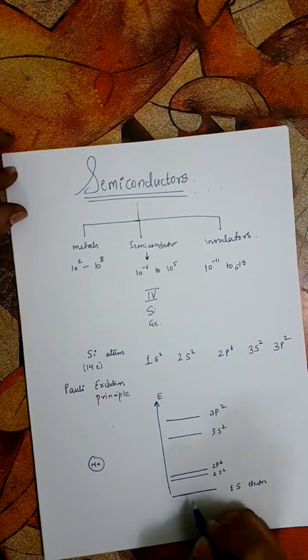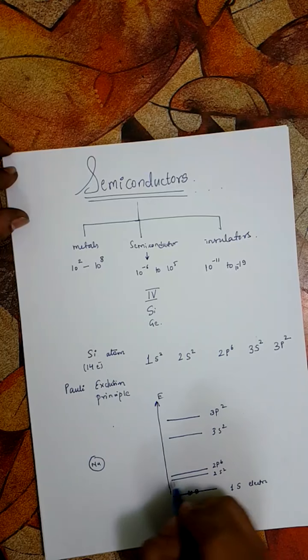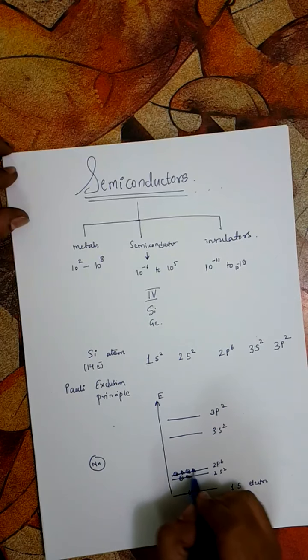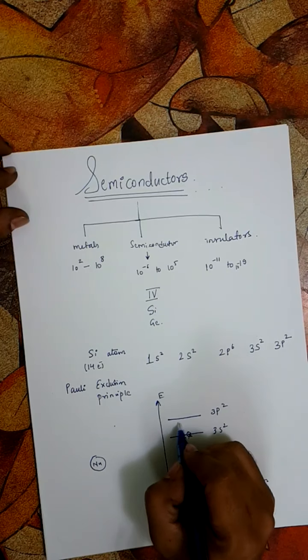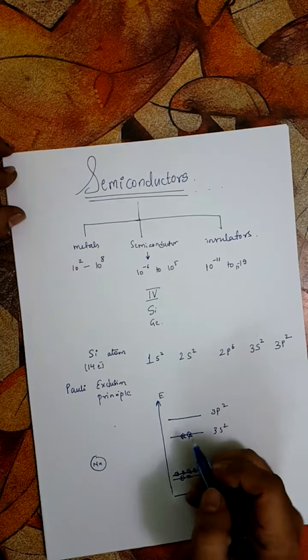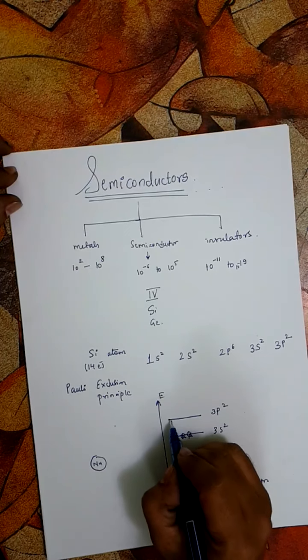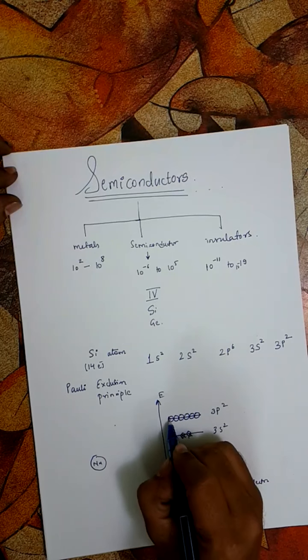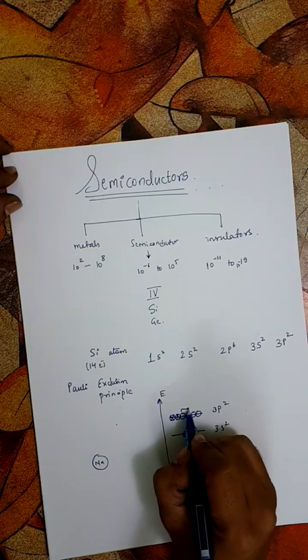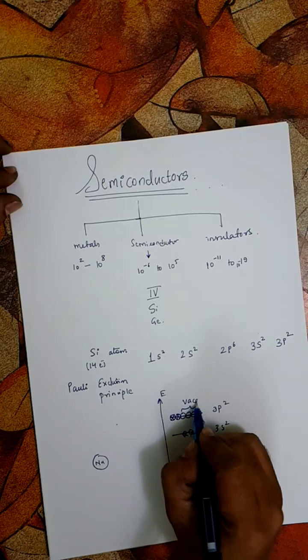In 1s we have 2 electrons, in 2s also 2, in 2p there are 6, and in 3s again 2, and in 3p orbitals 6 can be accommodated, but we know that only 2 are there. So out of these 6 energy states available, only 2 are filled, and these 4 are vacant.